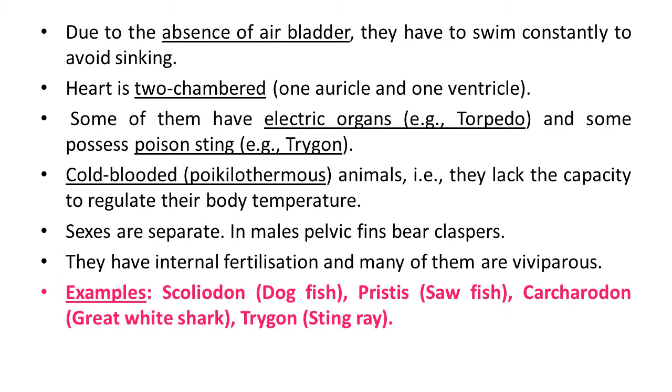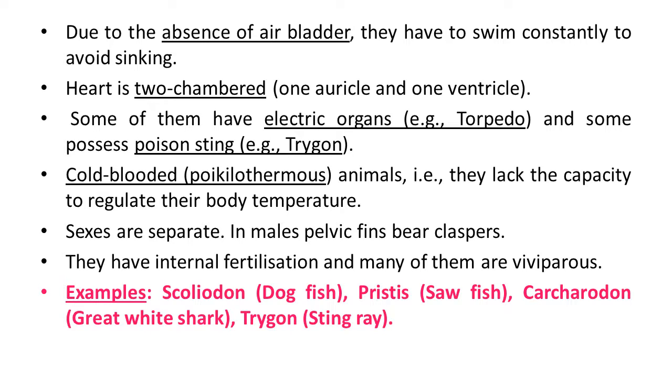So, lacking an air bladder, they have to swim constantly to avoid sinking. Their heart is two-chambered. It means that one auricle and one ventricle are observed in the heart.